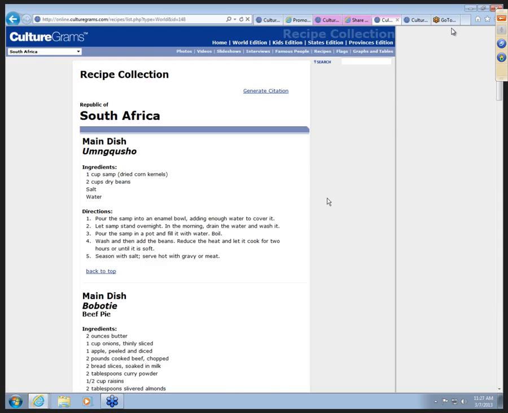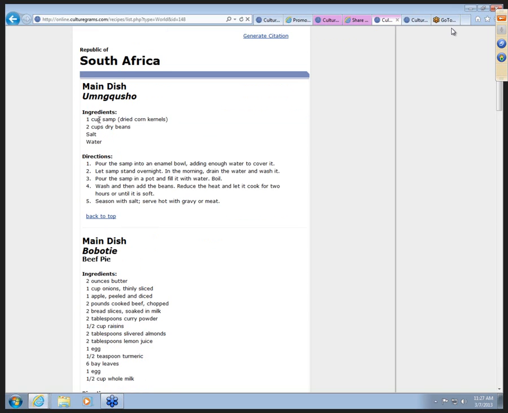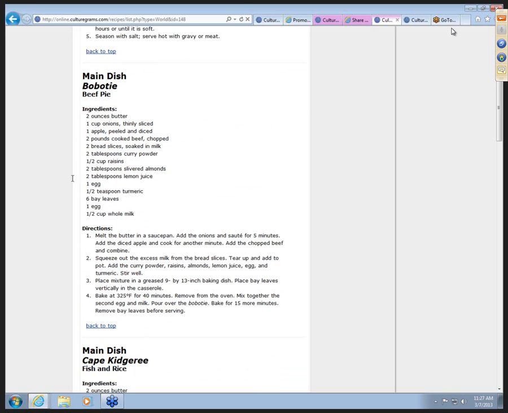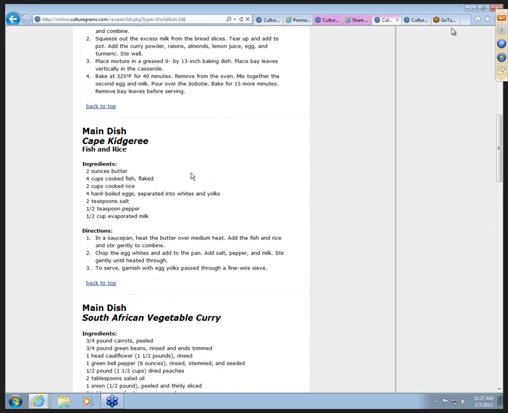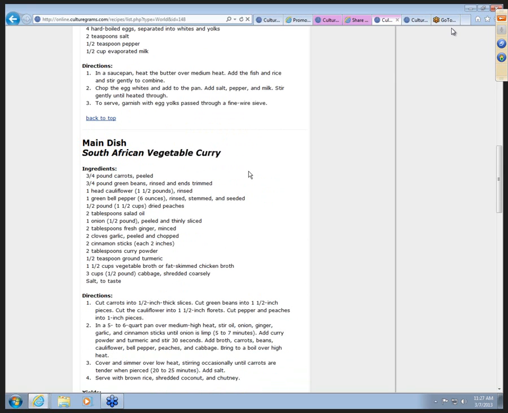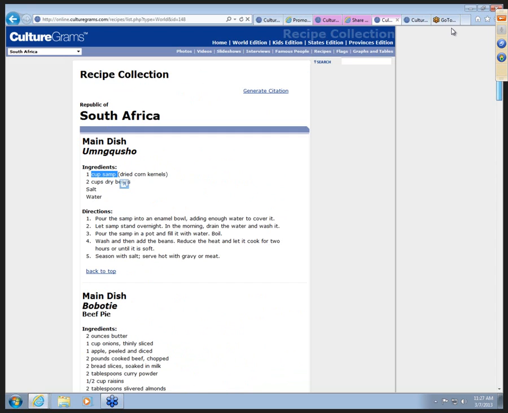And let's click on South Africa. In the World Edition, they usually have 5 recipes, a main dish, a couple of main dishes, and a dessert. This is really interesting because you'll see that they tell you what it's called, a cup of samp, but that's dried corn kernels. And if we scroll down, you'll get an idea of how they create different cooking methods, what different things that they're using, and the words that they're using in their languages, and the translation of those. So this is a really fascinating look, I think, at those different country cultures.